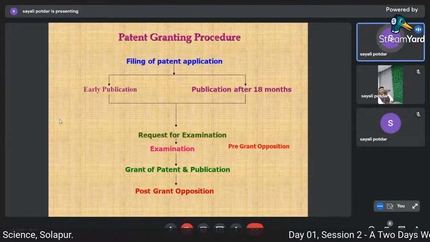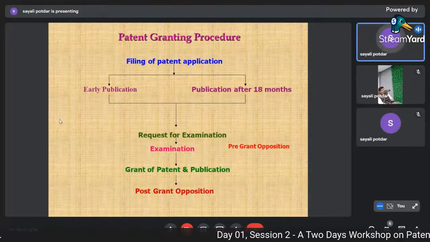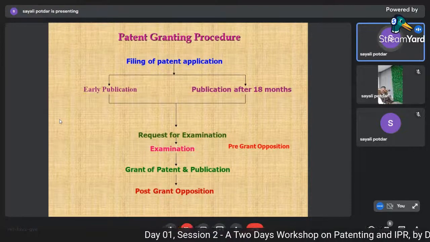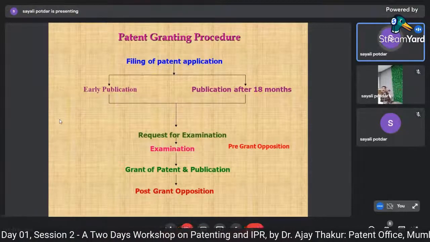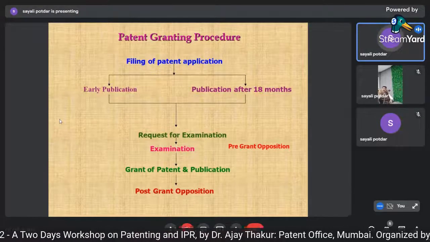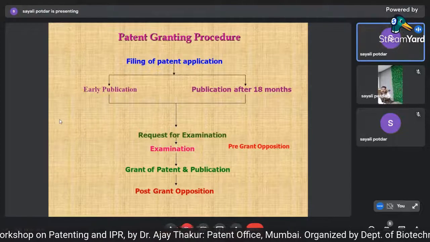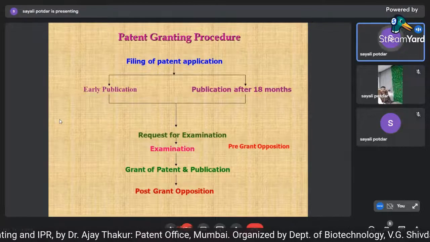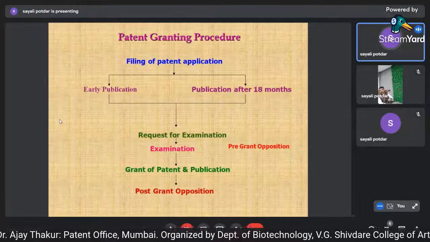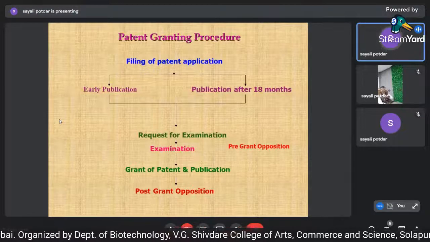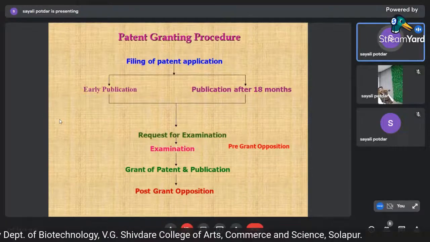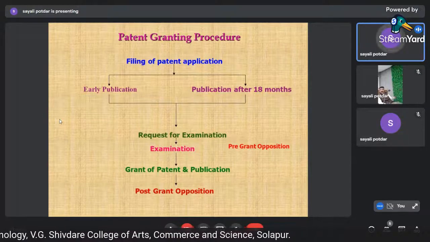And if the applicant comes back, again the file goes to the examiner. If he says, no sir, my invention is totally different, the citations cited by you are totally different, my application has novelty and inventive step, and it is not falling under the criteria of any section 3, what you have quoted is wrong. The applicant's reply is forwarded to the examiner who has done the examination. Again, he conducts a search.